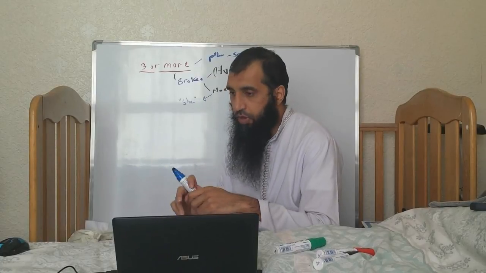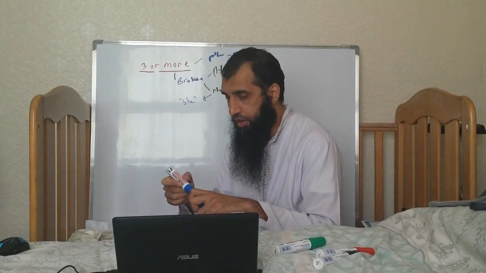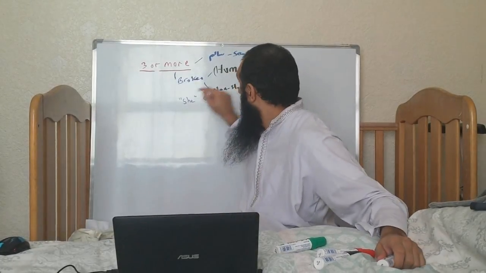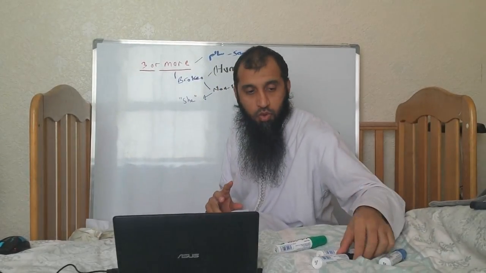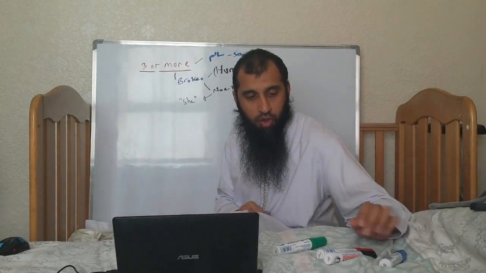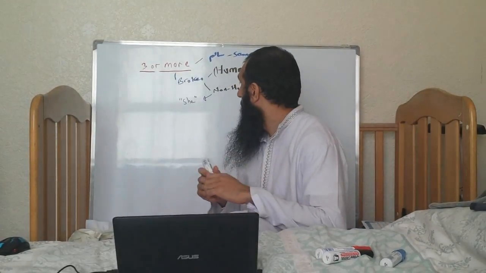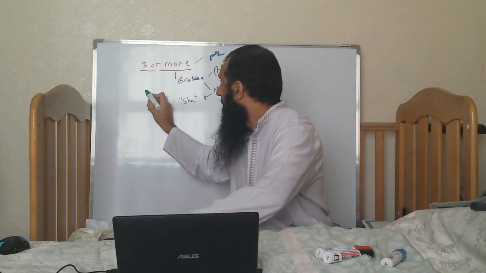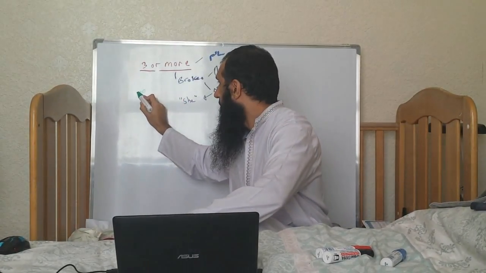Let's explain what that means, and then we'll come back and explain that one there. So what do we mean by she? What are we talking about? Let's take the example of muslimun.